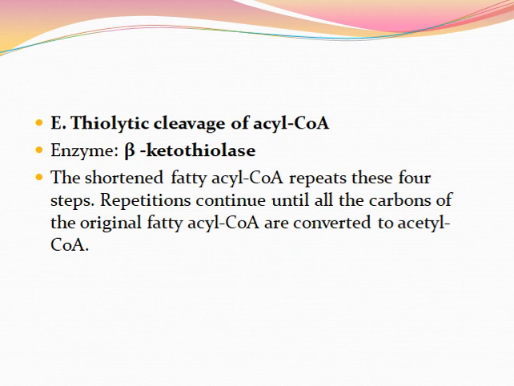The beta oxidation cycle first converts the fatty acid into 2 carbon units, acetyl coenzyme A. The TCA cycle then converts the acetyl moiety of acetyl coenzyme A into CO2 and H2O.